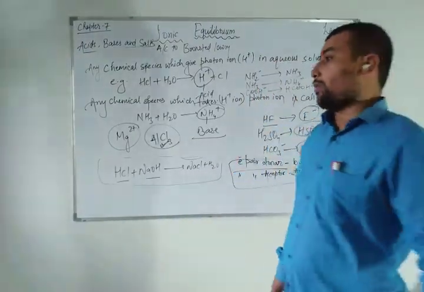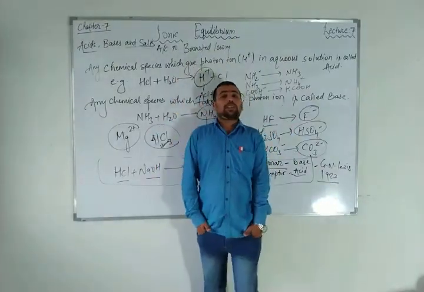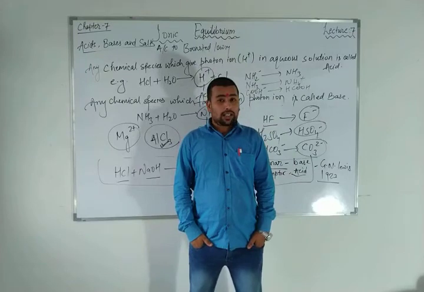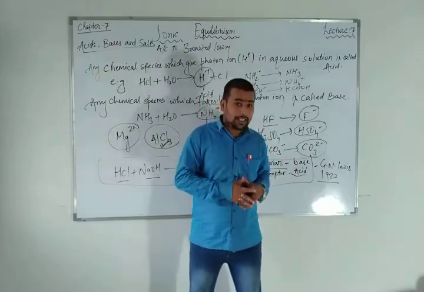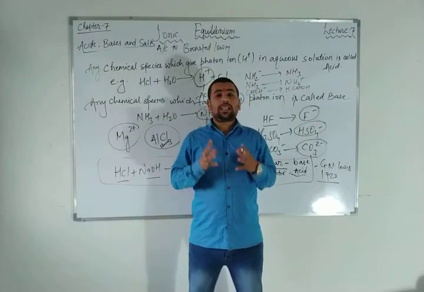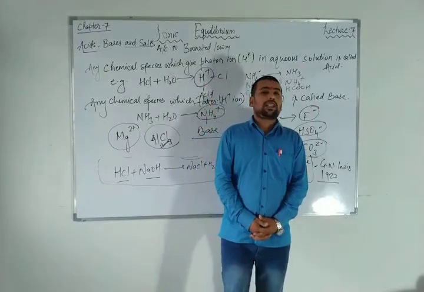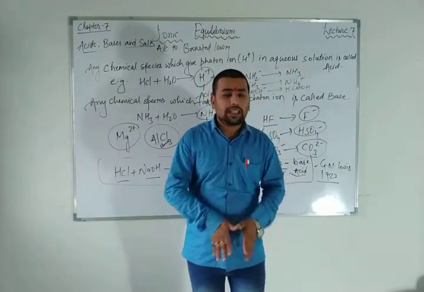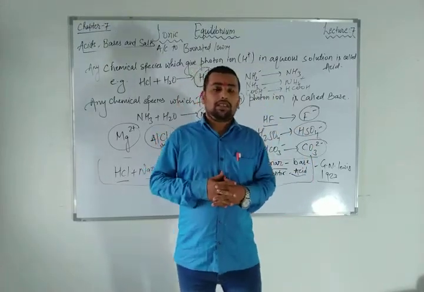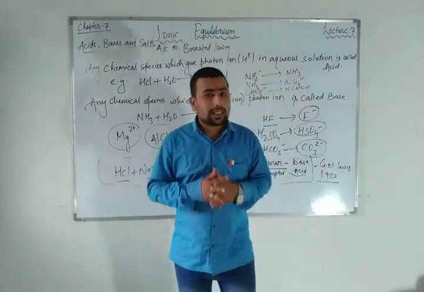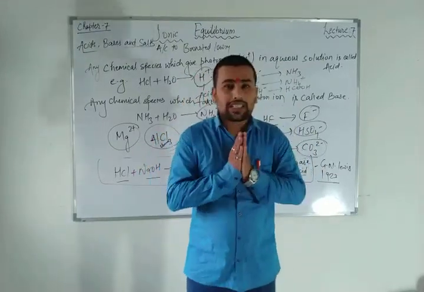In the next video we will talk about electrolytes, how these ions are related to electrolytes. We will talk about strong electrolytes and weak electrolytes, how weak electrolytes convert into ions and form the ionic equilibrium state, how they exist. These are all the things we will study in the next video. In this video it was only the concepts of acid, base and salts by the Arrhenius theory, Lowry-Bronsted theory and G.N. Lewis theory. That's all for today. Hope all of you have understood the concept.